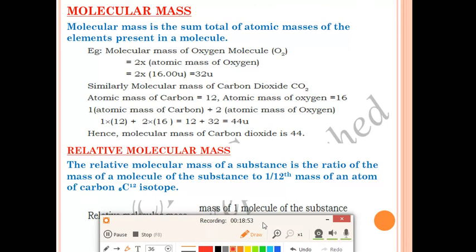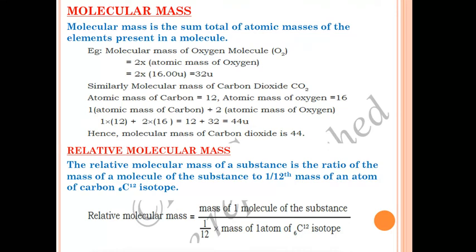Our next topic is relative molecular mass. The relative molecular mass of a substance is the ratio of the mass of a molecule of the substance to 1/12 the mass of an atom of carbon-12 isotope. What is this relative molecular mass? The relative molecular mass of a substance is the ratio of the mass of the molecule of the substance to 1/12 the mass of an atom of C-12 isotope.